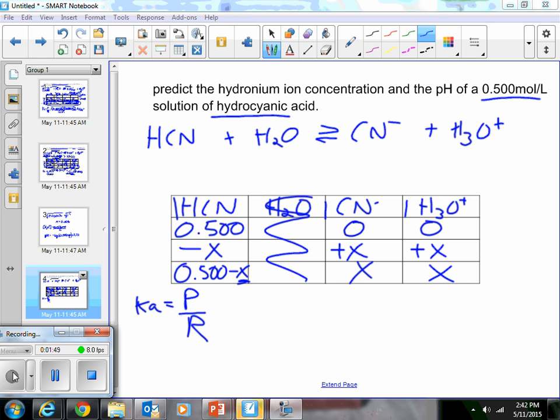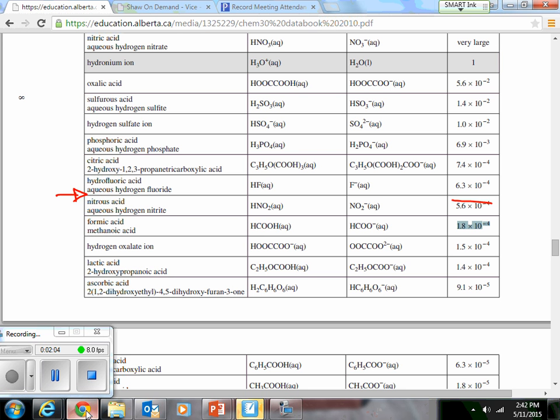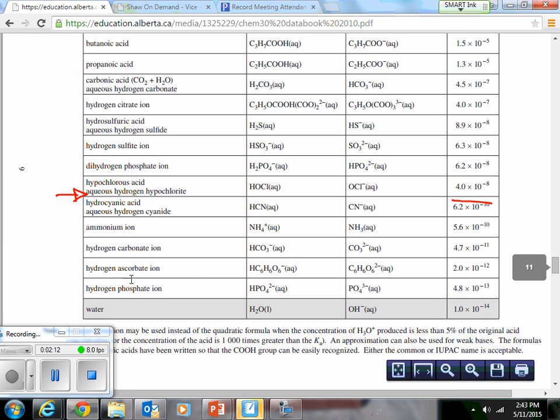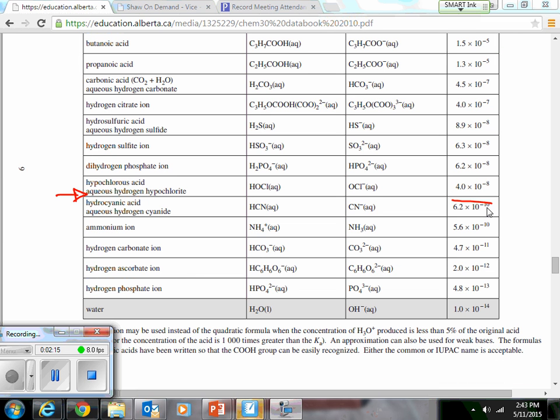So to check the rule of 1,000s, we take the concentration of our acid and divide it by Ka. If it's bigger than 1,000, then we can ignore this change here. So I've got 0.500, and the Ka value for hydrocyanic acid, if we look for it on here, is 6.2 times 10 to the minus 10.